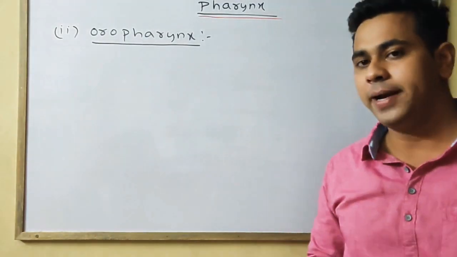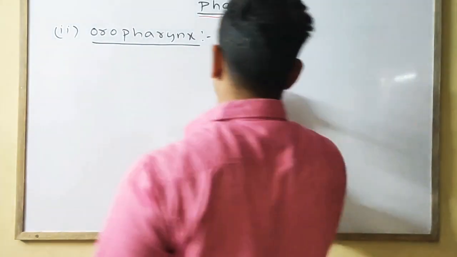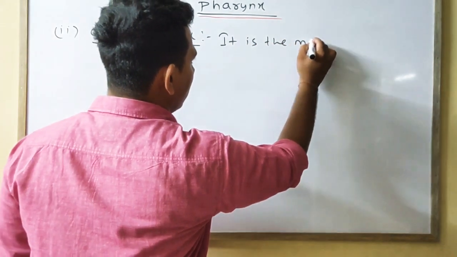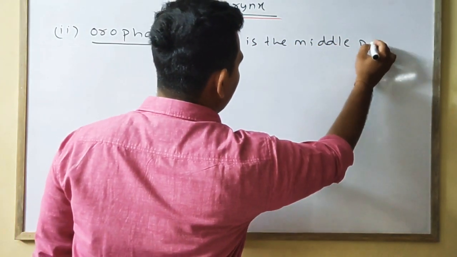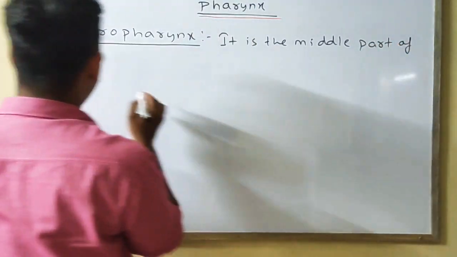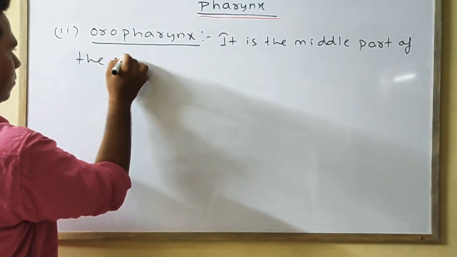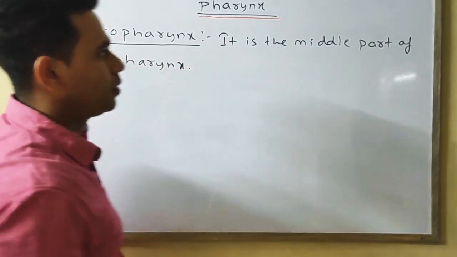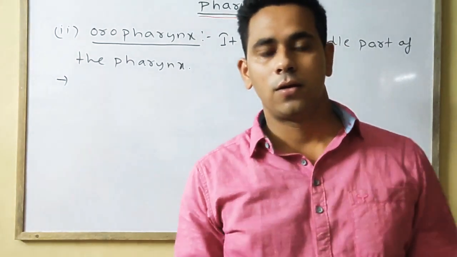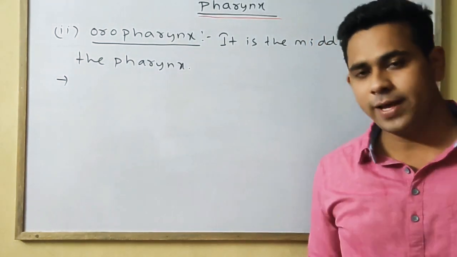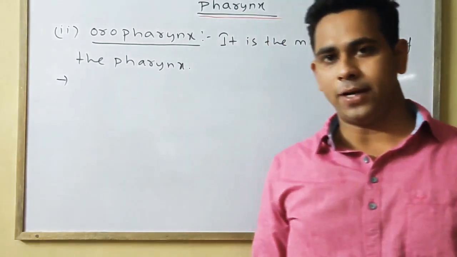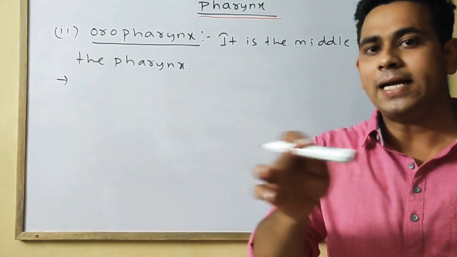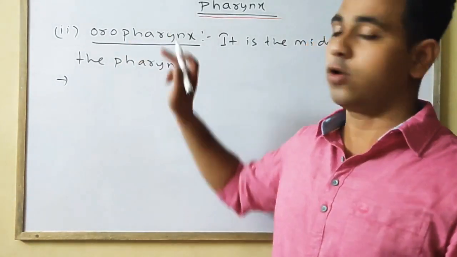Oropharynx is the middle part of the pharynx. Second point, the nasopharynx and the oral cavity, or we can say the buccal cavity, lead into the oropharynx.